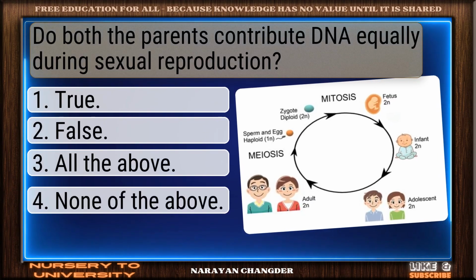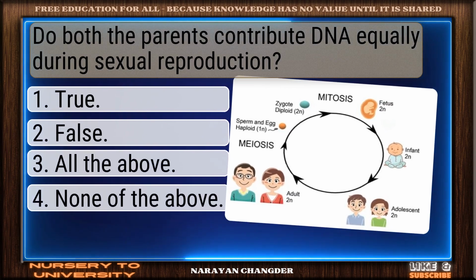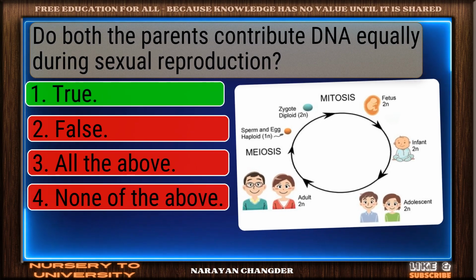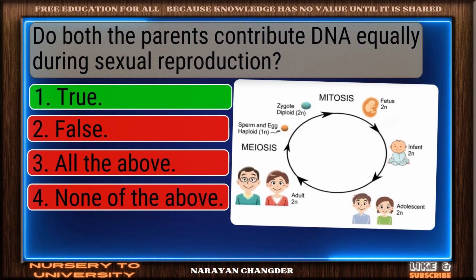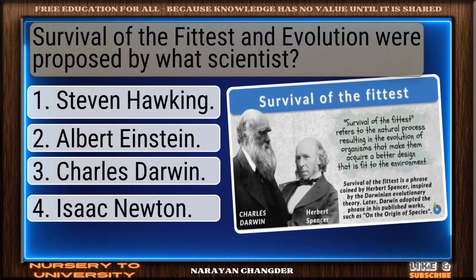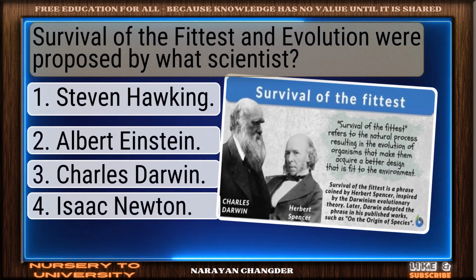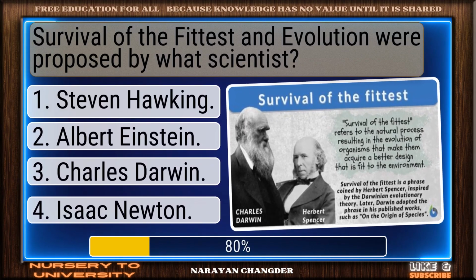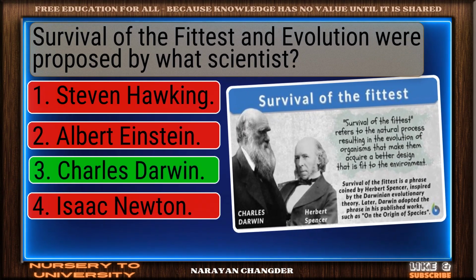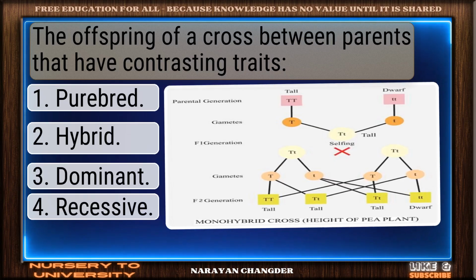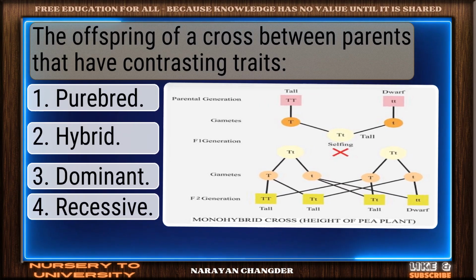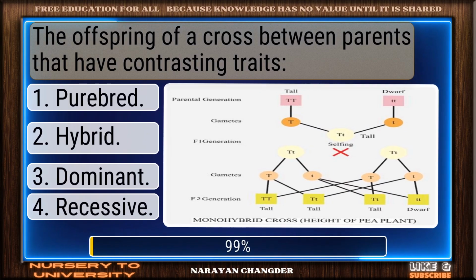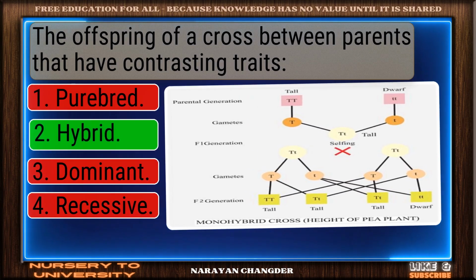Do both the parents contribute equally during sexual reproduction? You're right. True is correct. Survival of the fittest and evolution were proposed by what scientist? Right choice. Charles Darwin is best. The offspring of a cross between parents that have contrasting traits. Smart pick. Hybrid is correct.